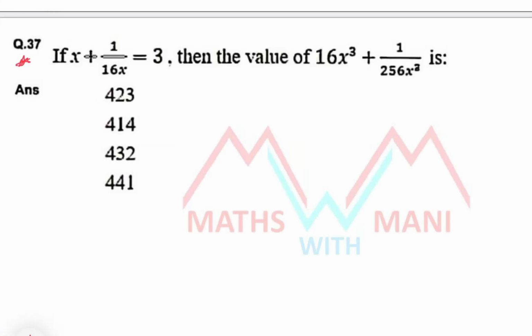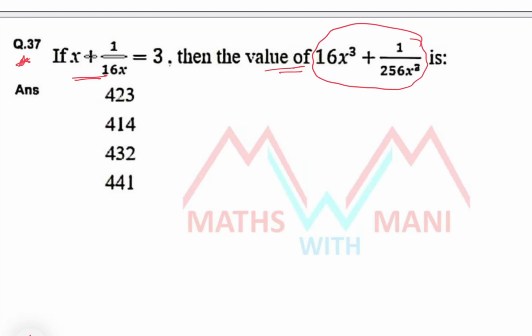I discussed with many aspirants, they didn't do this. Let's check how to do this using algebraic identities. x plus 1 by 16x equals 3, then the value of 16x cube plus 1 by 256x cube is equal to how much?